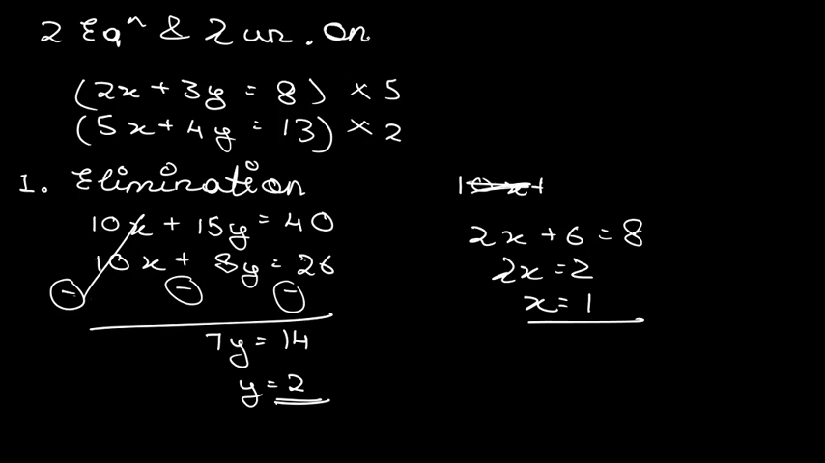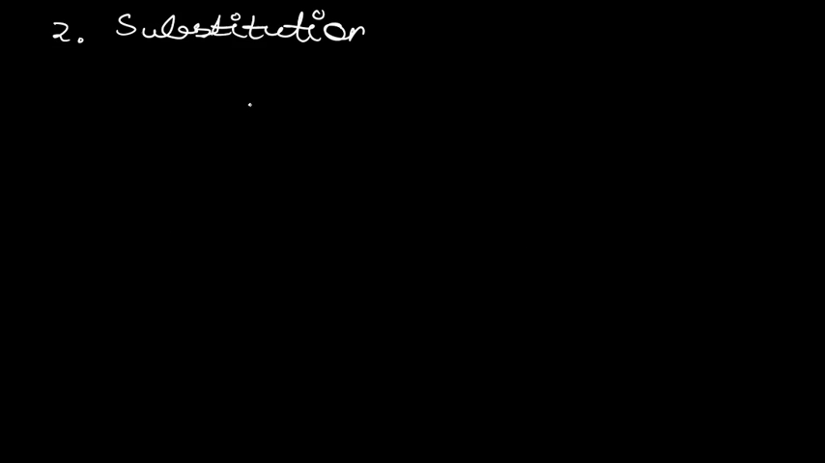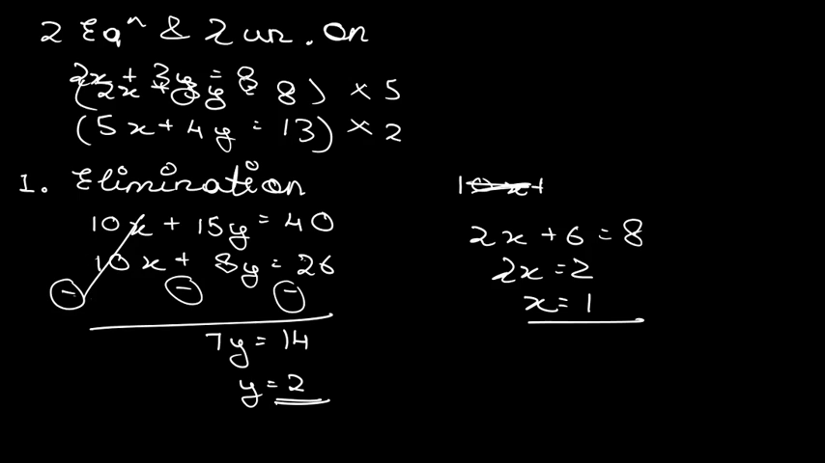The second method is basically the method of substitution. We are going to look at the method of substitution also. What do we have to do in it? We just have to do a simple thing: we are going to take a particular equation. Suppose I select the first equation. It is 2x plus 3y is equal to 8. 2x plus 3y is equal to 8.